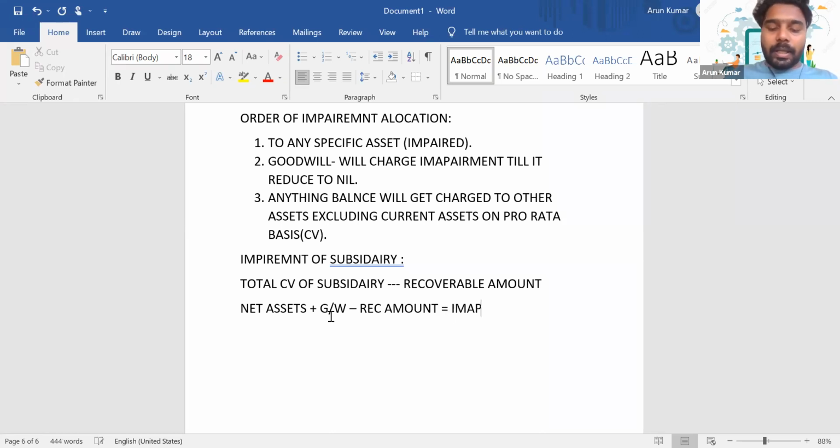So that's how we'll calculate the impairment loss. Is it clear, everyone?